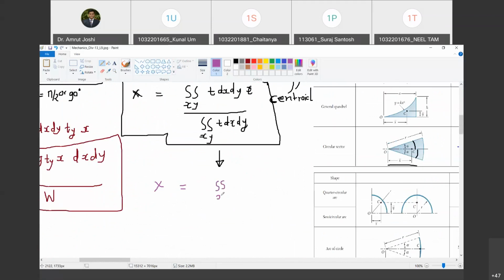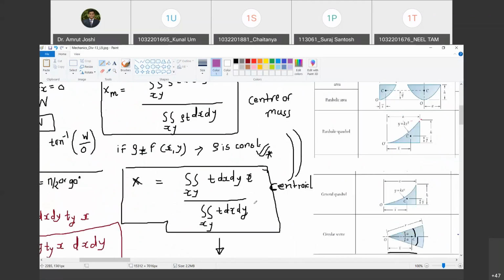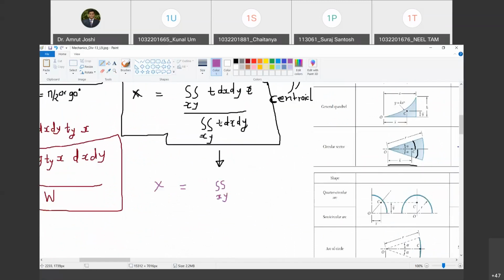It is integration over x and y, dx dy into x, divided by double integral dx dy. The t will get cancelled.